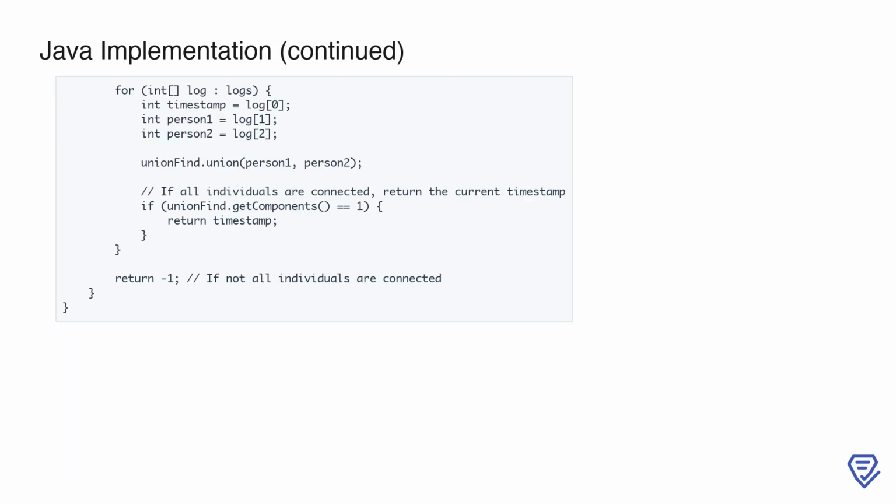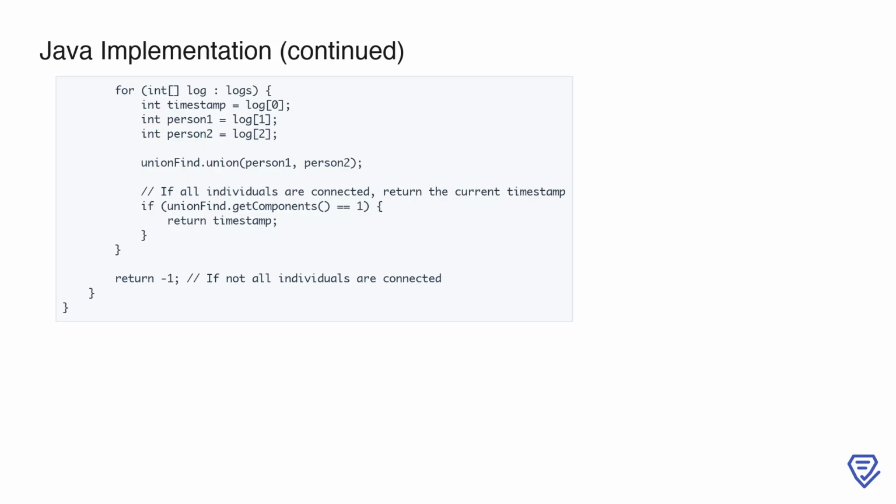Now, we move to the solution class, which solves the problem using the union find structure. In the earliest stack method, we first create an instance of union find with n, the total number of people. We then sort the logs array by timestamp to ensure we process the events in chronological order. Next, we iterate through each log entry. For each log, we extract the timestamp and the two people involved. We use the union method to connect these two people.